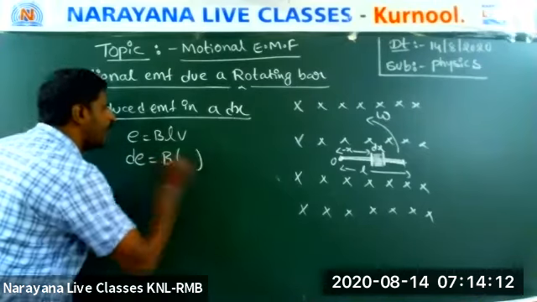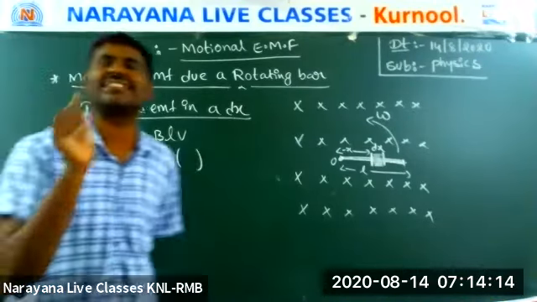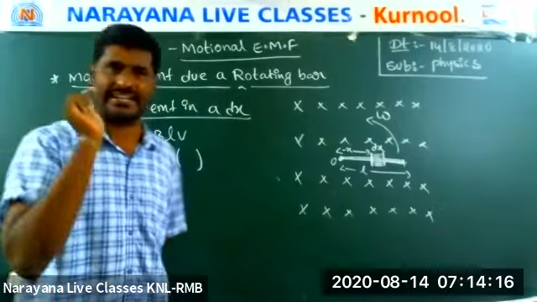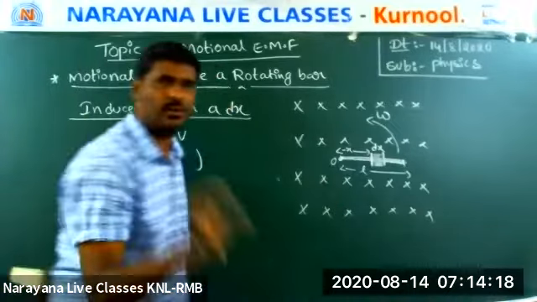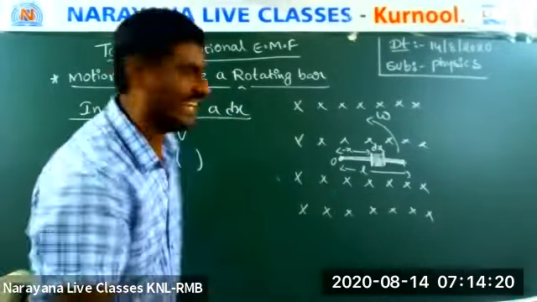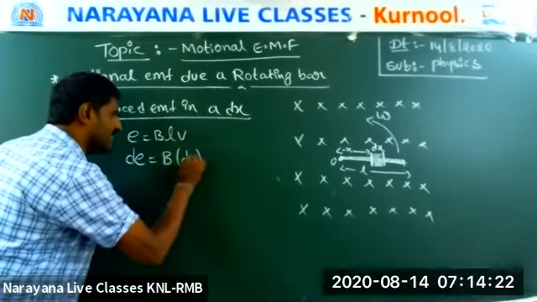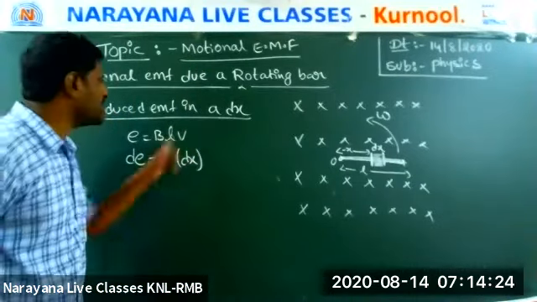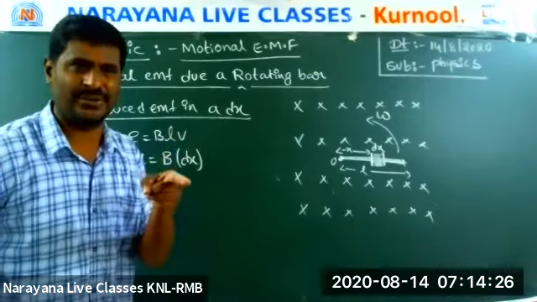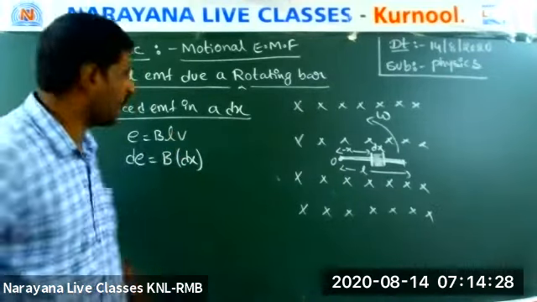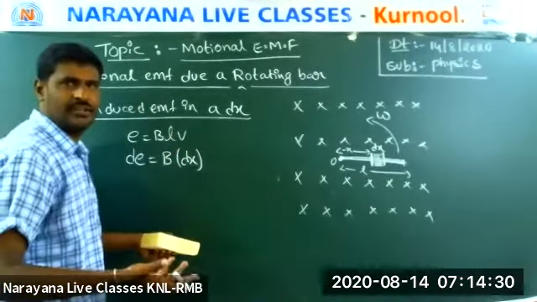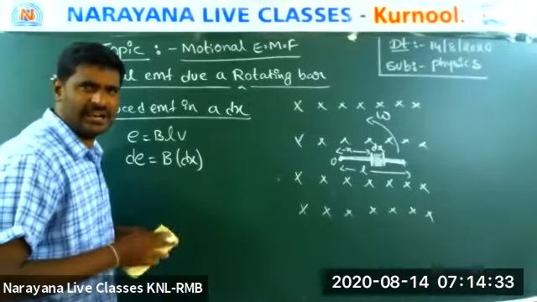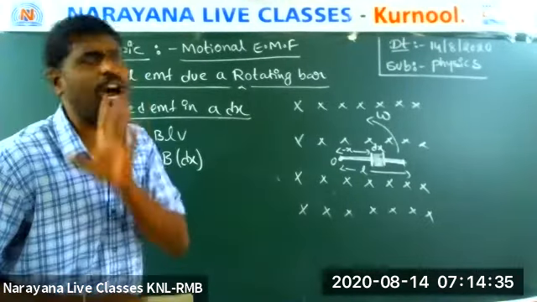B. What is the L? L is the length of the conductor. Here, what is the length of the small portion? dx. Very good. What is the V? Linear velocity. Just now I said the relation between linear velocity and angular velocity: V is equal to r omega.